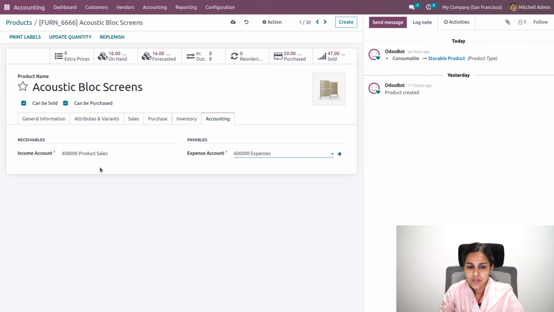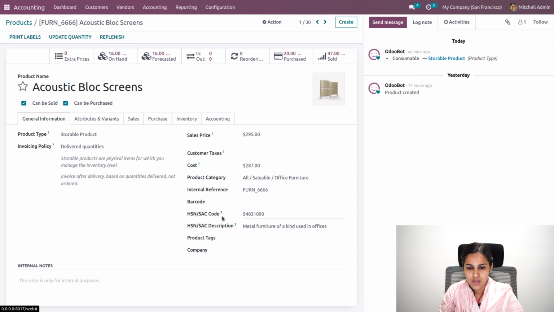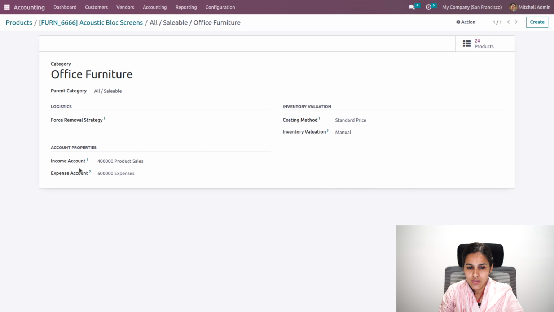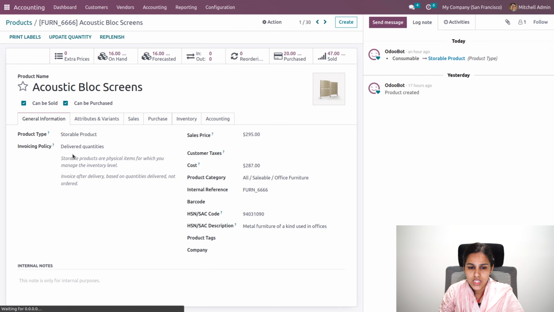So once I make an invoice, this product sales account will record the income, and if I'm making a bill for my vendor, that is, if I'm purchasing this product from my vendor and a bill is created, the expense generated will be recorded under expenses. Okay, so let's save. One more option is that under the product category we will also be able to add the income account and expense account. So we have seen the income account is recorded under the journals, under the product category, as well as in the product.